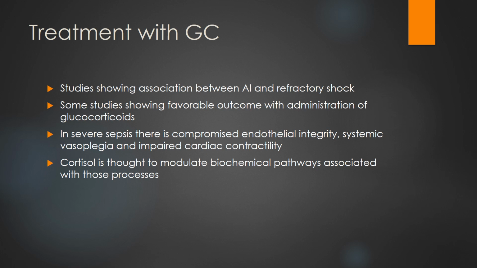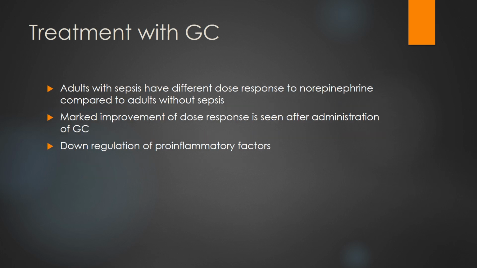Treatment with glucocorticoids. Studies have shown an association between adrenal insufficiency and refractory shock. Some studies show favorable outcome with administration of glucocorticoid. In severe sepsis, there is compromised endothelial integrity, systemic vasoplegia, and impaired cardiac contractility. Cortisol is thought to modulate a biochemical pathway associated with those processes. Adults with sepsis have a different dose response to norepinephrine compared to adults without sepsis. Marked improvement of dose response is seen after administration of glucocorticoids.